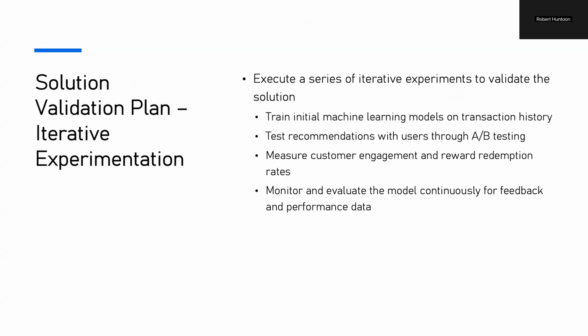We want to execute a series of iterative experiments to validate the solution. Define a baseline model to measure initial performance, and train initial machine learning models on transaction history. So we want to reduce complexity and start off with a basic supervised learning model. And then we also want to test recommendations, like I mentioned, through A/B testing. Definitely want to experiment with different features, analyze feature importance using the SHAP method or SHAP analysis to iterate, drop low value features, and refine for better accuracy.